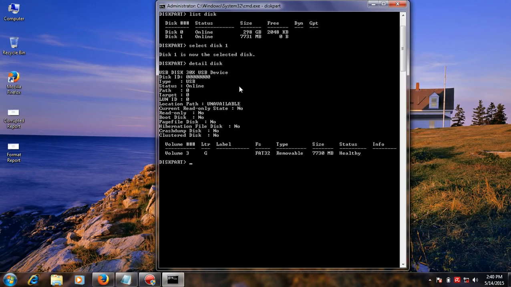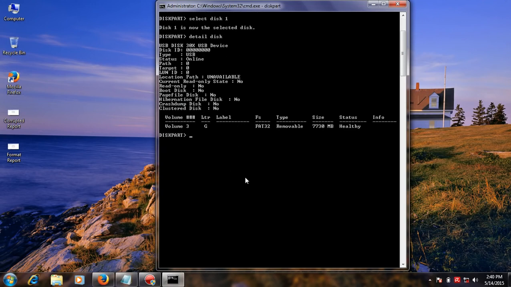You see your disk detail, and next you select your disk volume. Type select volume. Volume 3 is my USB flash drive. Then type detail volume.